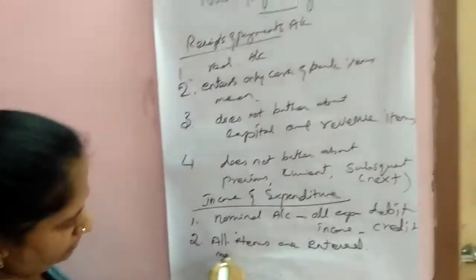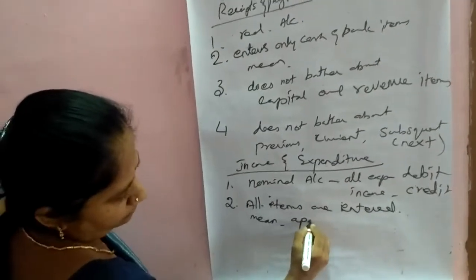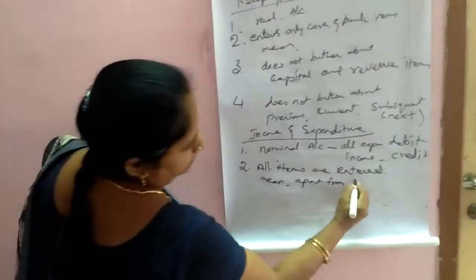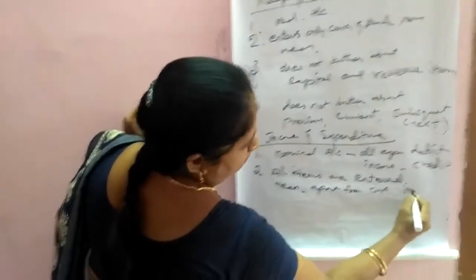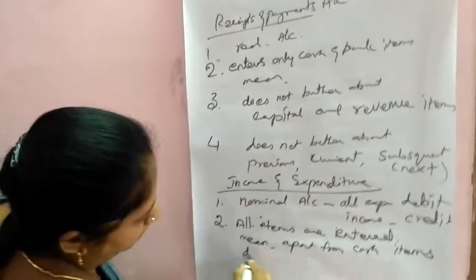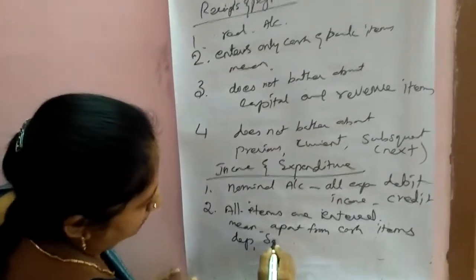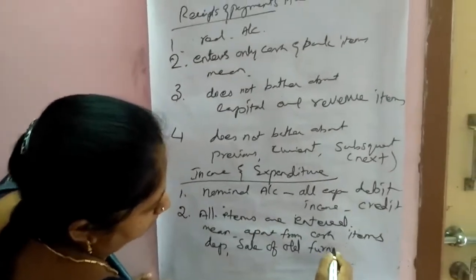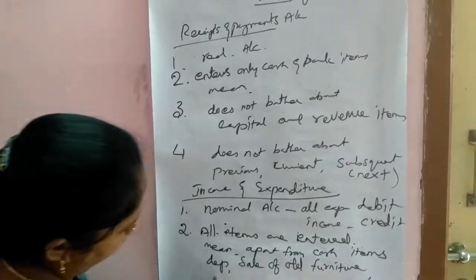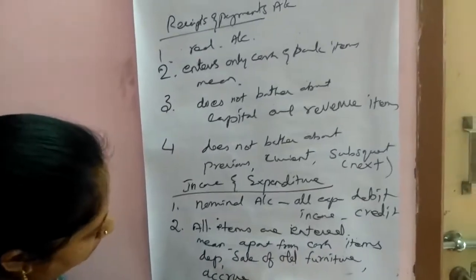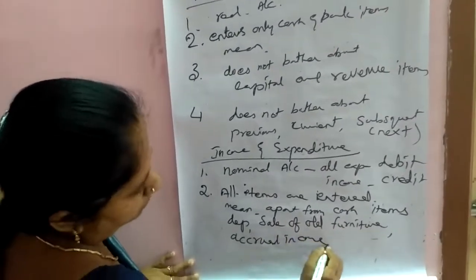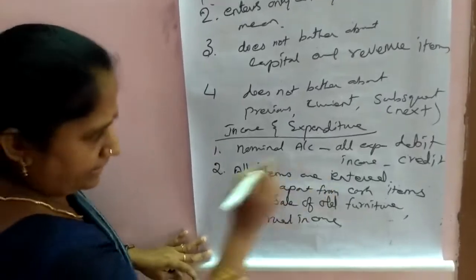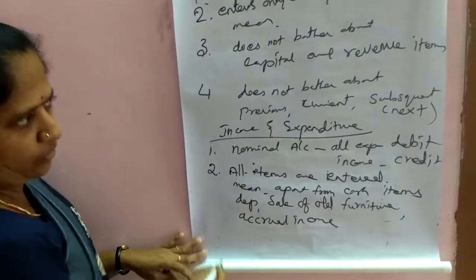That means apart from cash items, that is depreciation, sale of old furniture, then accrued income, all these items are entered in the income and expenditure account.